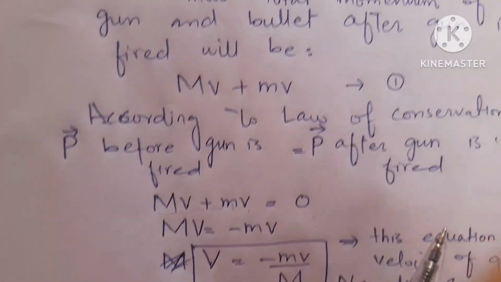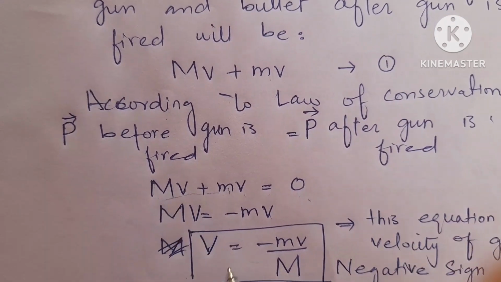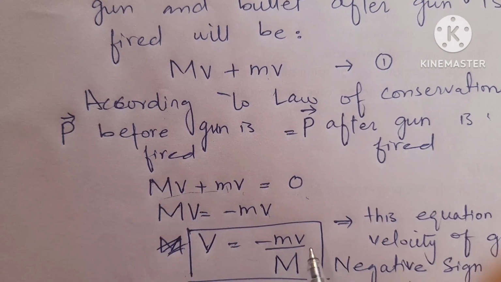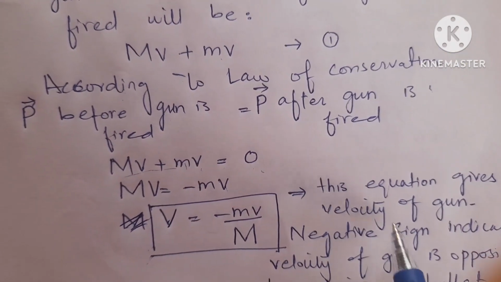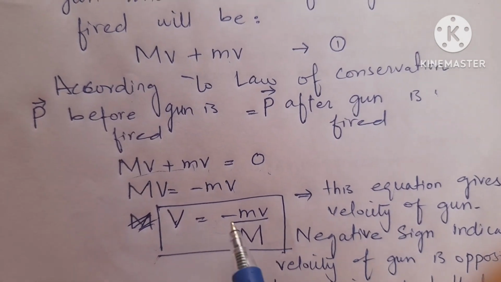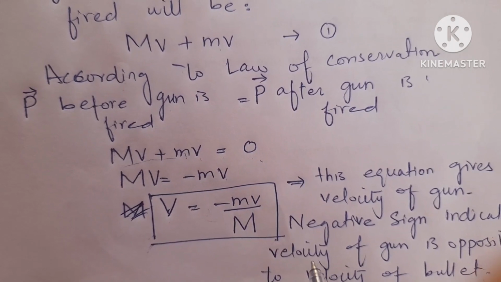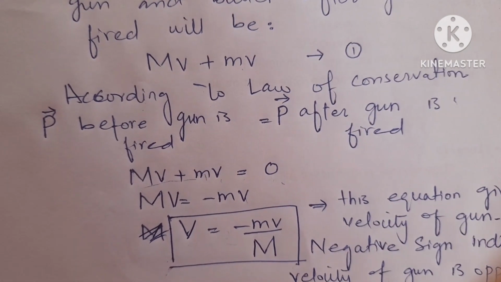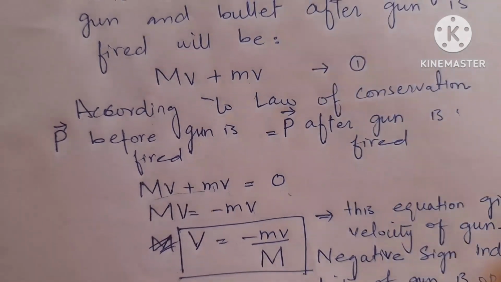For finding the velocity of the gun, we get the answer V is equal to minus mv divided by M. This equation gives the velocity of the gun. The negative sign indicates the velocity of the gun is opposite to the velocity of the bullet, because the gun recoils in the backward direction and the bullet is fired in the forward direction.